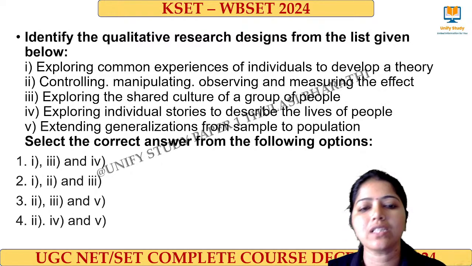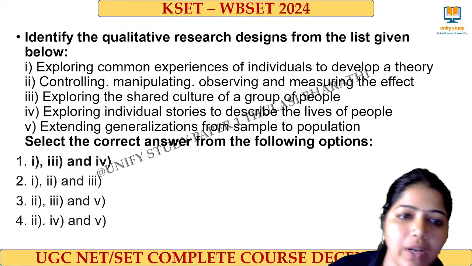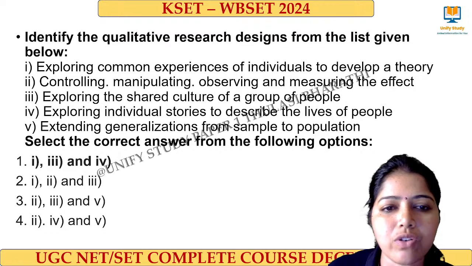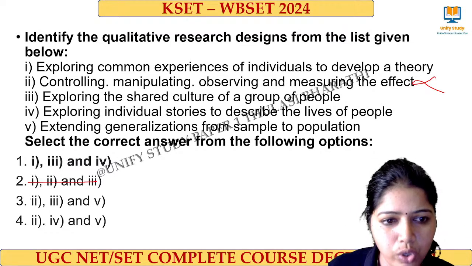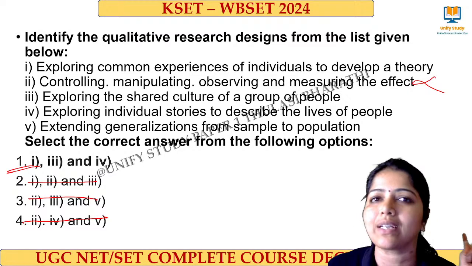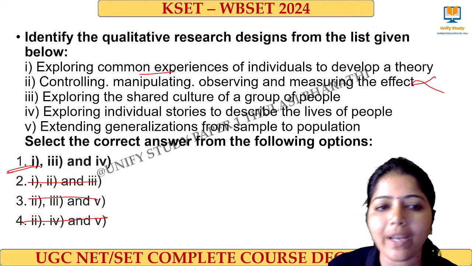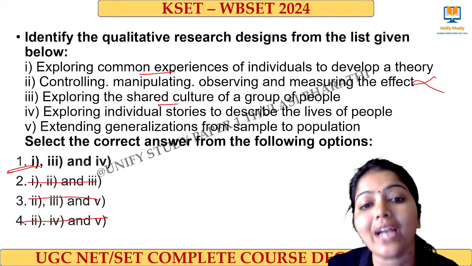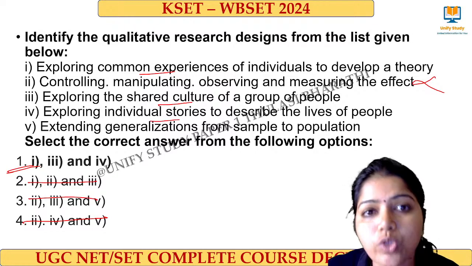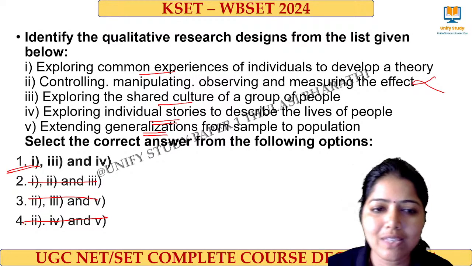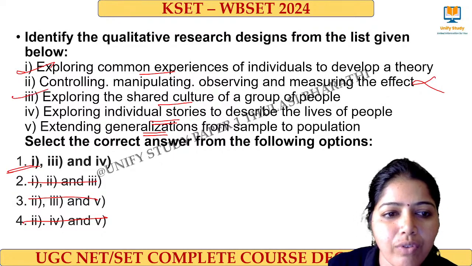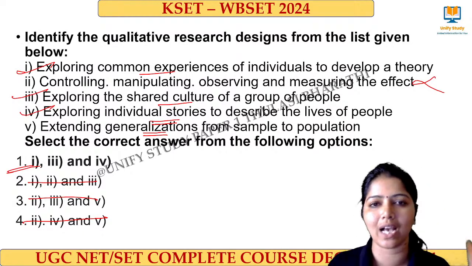The right answer for this question is option 1, that is 1, 3 and 4. Controlling, manipulating will not come. This is quantitative research. Eliminate 2. Exploring the common experience, exploring the shared culture, exploring the individual stories. Extending generalization from sample to population will not come.